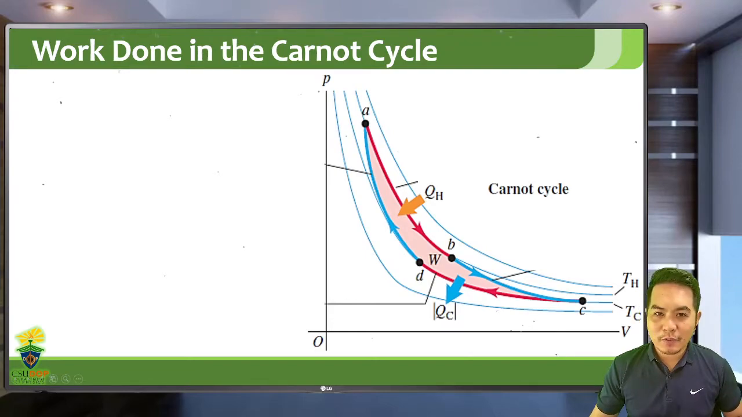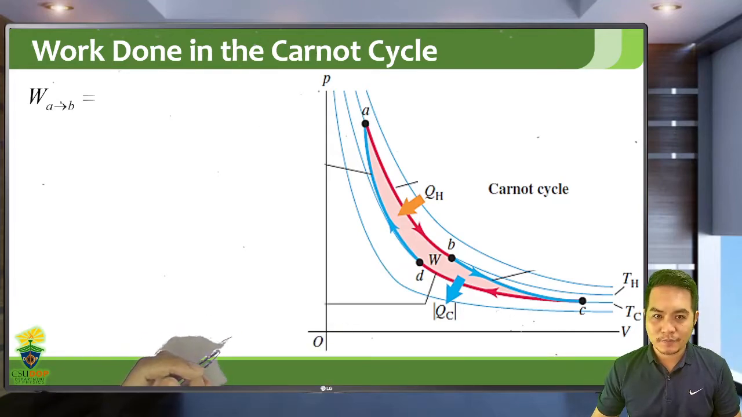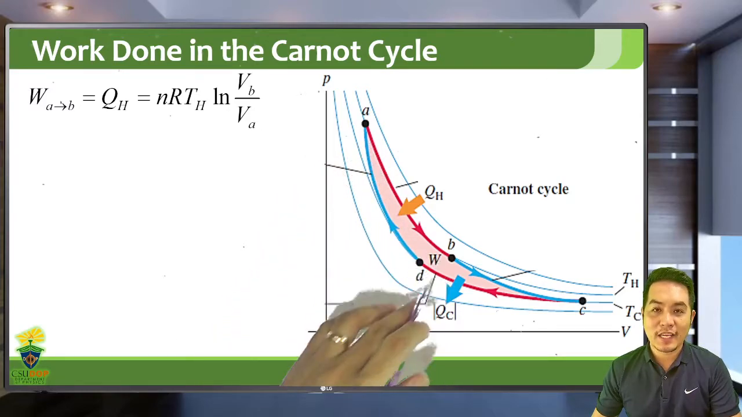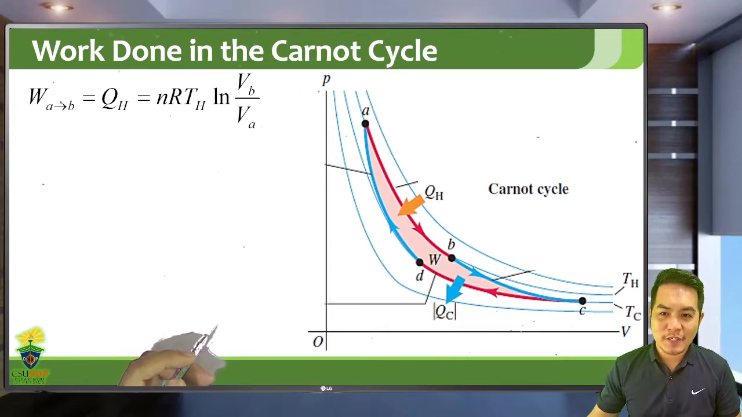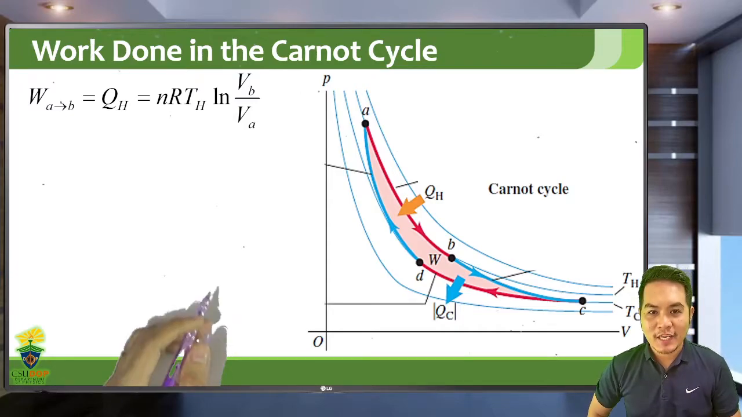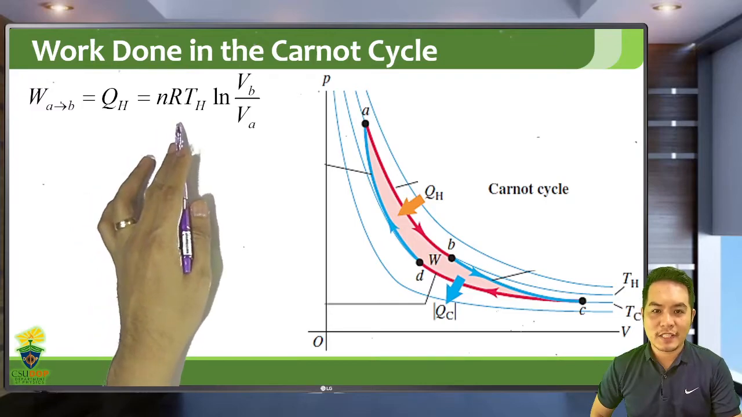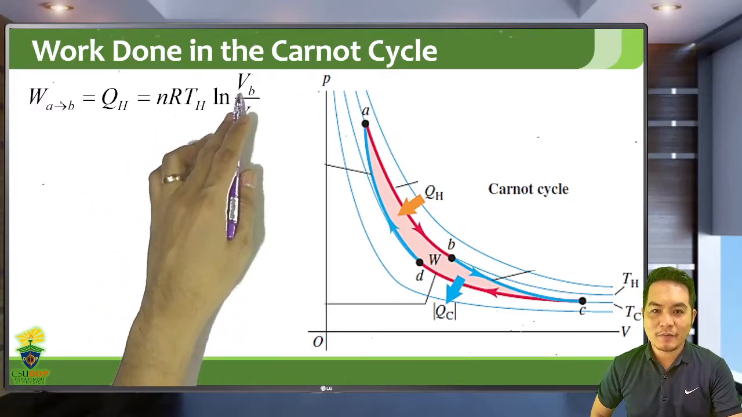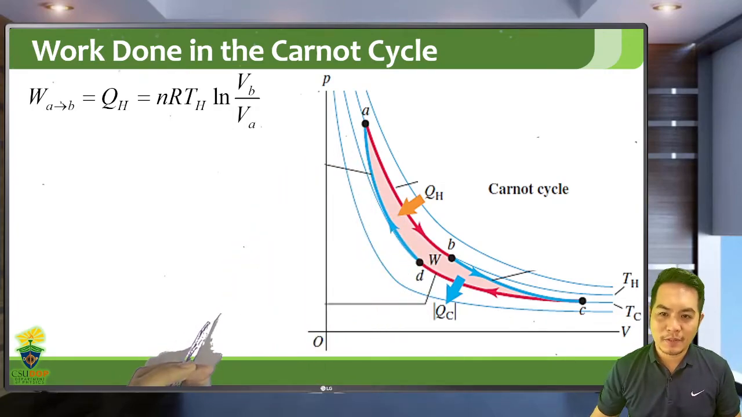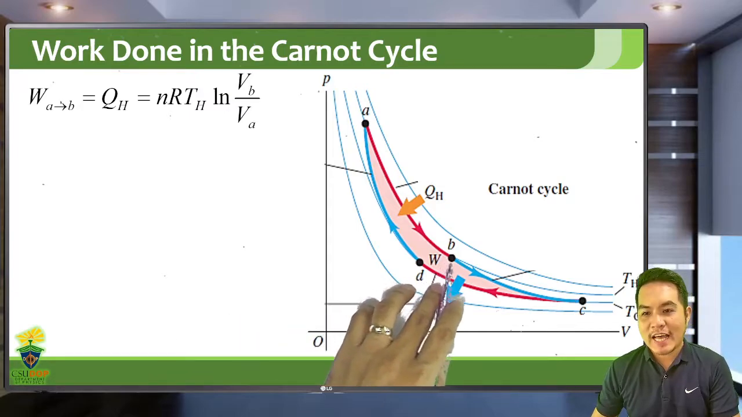So let's now try to calculate the work done in a Carnot cycle. This is for a Carnot engine, and the reverse of the arrows is a Carnot refrigerator. The work done from A to B is an isothermal expansion. We mentioned this before in chapter 3, how to calculate the work done in an isothermal process. It's equal to QH, which is nRT ln of the final volume over the initial volume. In this case, the final volume is VB and the initial volume is VA. Then B to C is an adiabatic expansion.